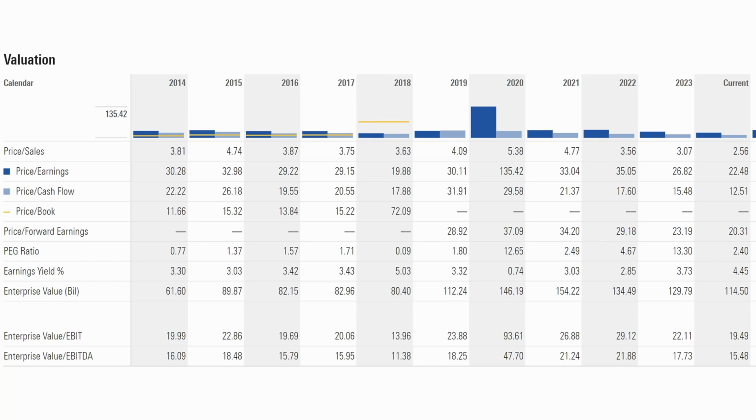Now let's jump to valuations. Starbucks has a 2.56 price to sales ratio, a 22.48 PE ratio, a 12.51 price to free cash flow ratio, and a 2.4 PEG ratio. Pause the video and check how the current ratios compare to previous years. For a company with an 8% growth every year, the valuations are not cheap.